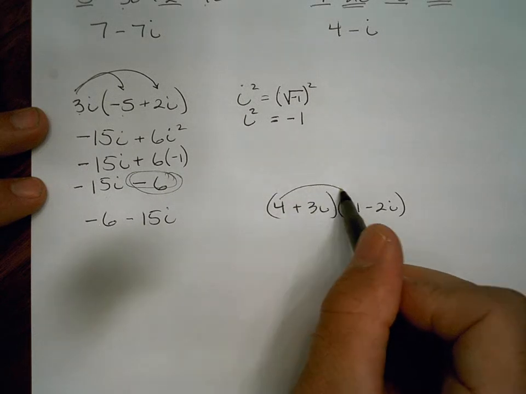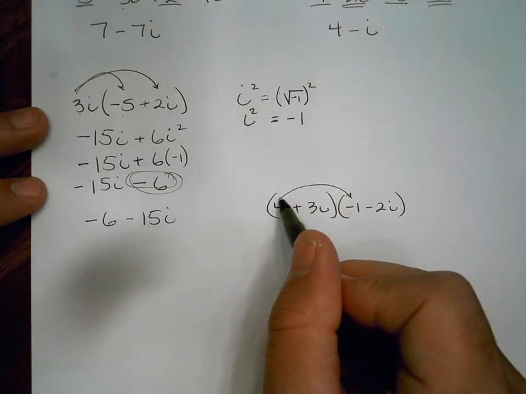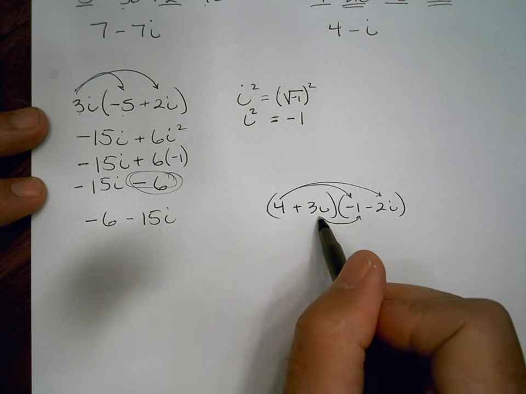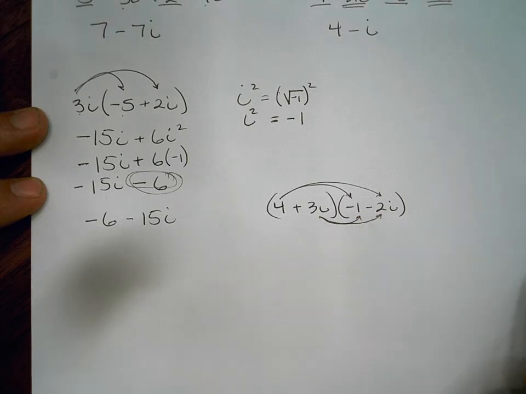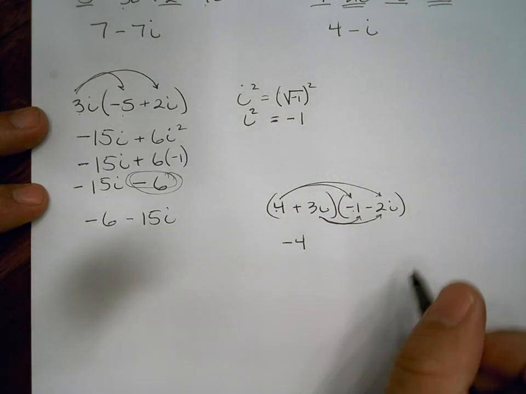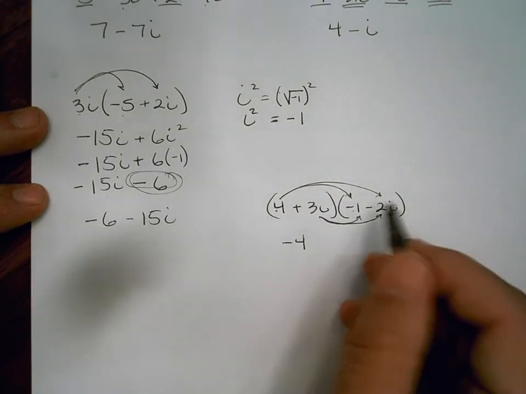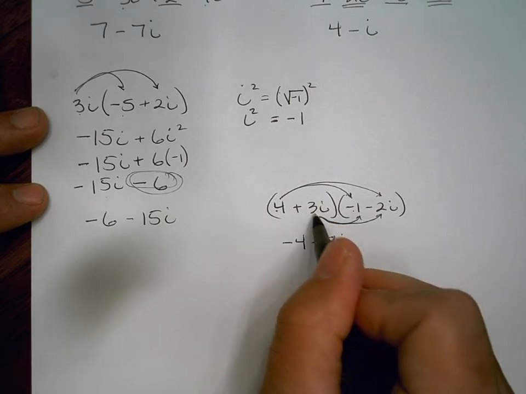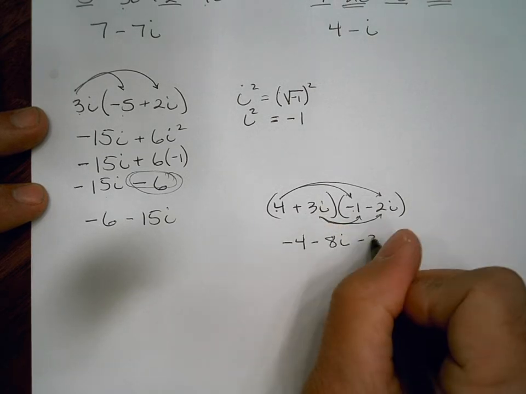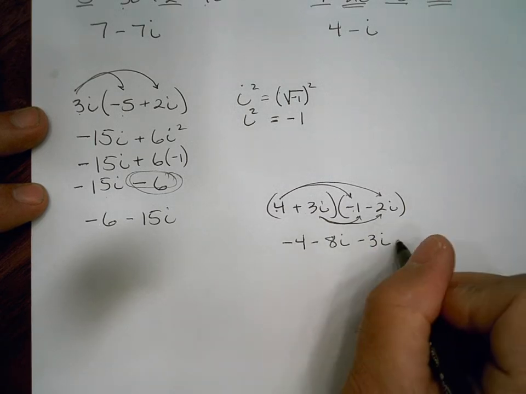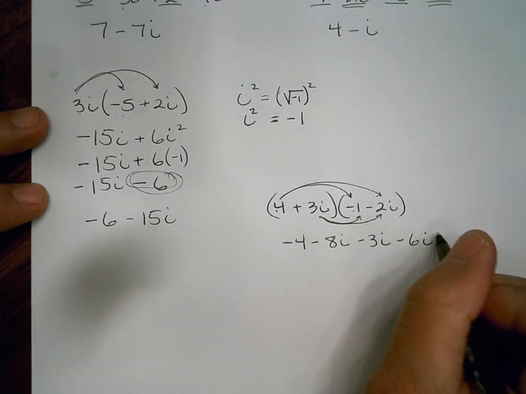Fronts, outsides, insides, and lasts. Also known as double distributive property. So 4 times negative 1 is negative 4. 4 times negative 2i is negative 8i. 3i times negative 1 is negative 3i. And 3i times negative 2i is negative 6i squared.